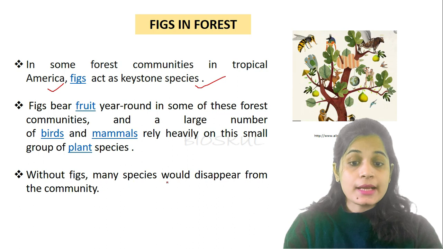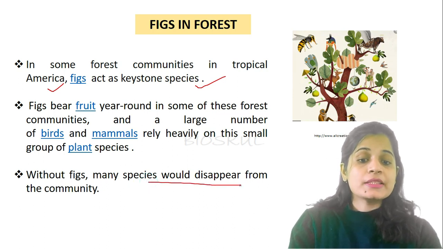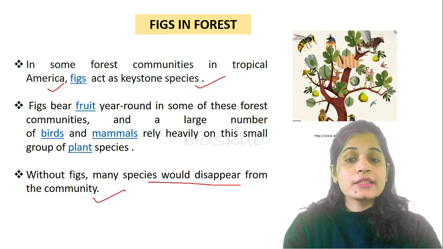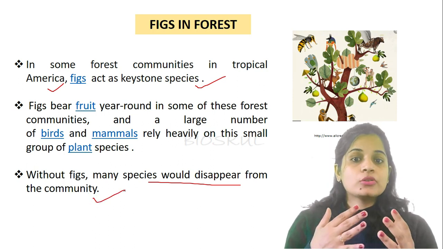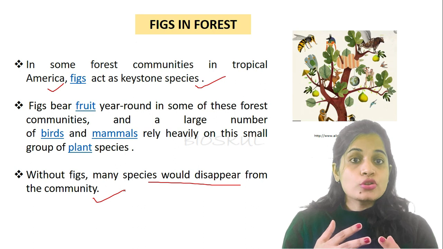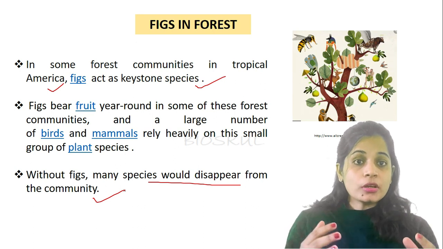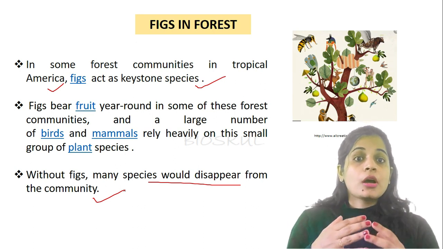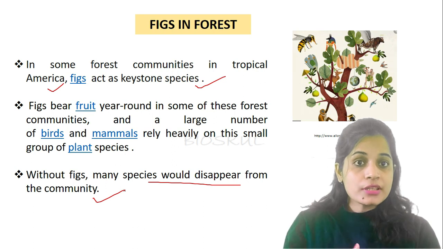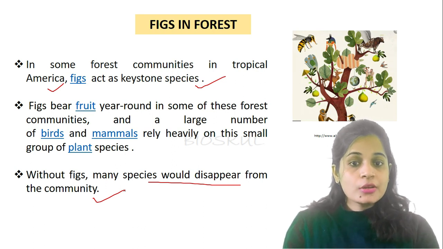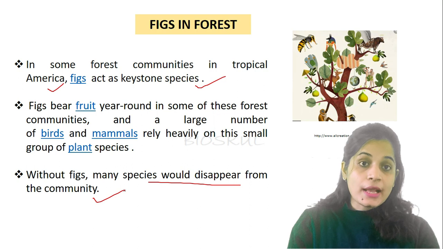If the fig plant is absent, then what will happen? Many species will disappear from the community. So here the figs control the structure of the community, they control the number of all the frugivorous animals in the community. So the fig plant is also an example of